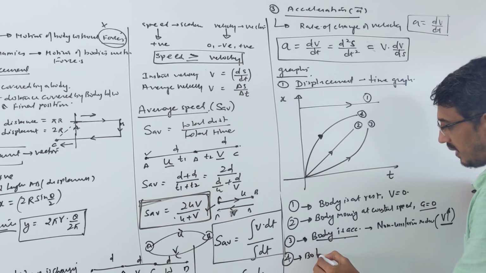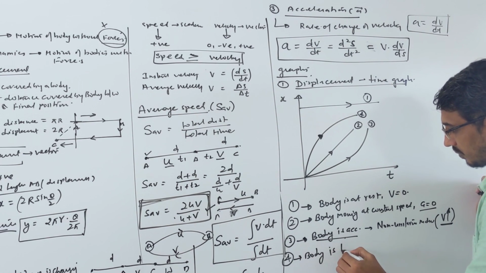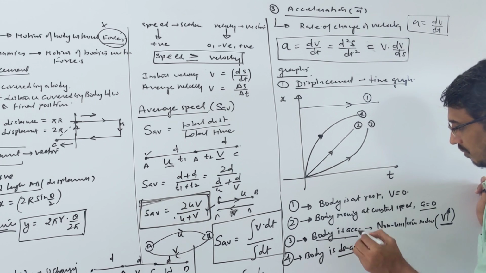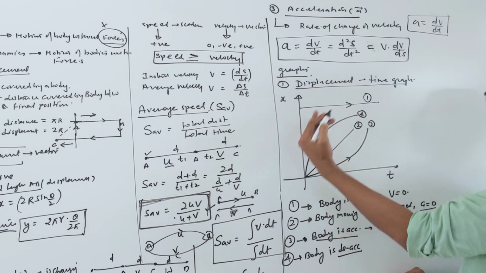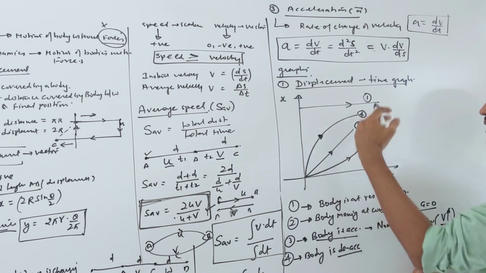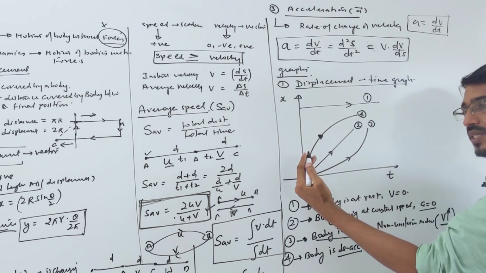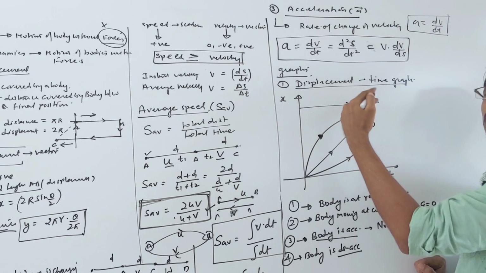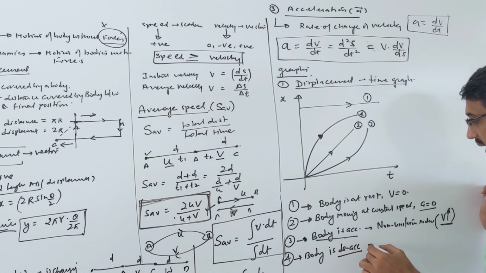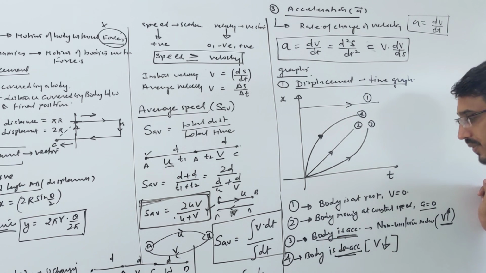Here the body is decelerating, its speed is slowing down, okay. So the distance covered is not at the same rate. Distance is increasing continuously but at a slow rate. So the body is decelerating, you say velocity is decreasing. Deceleration is the opposite of acceleration, okay.